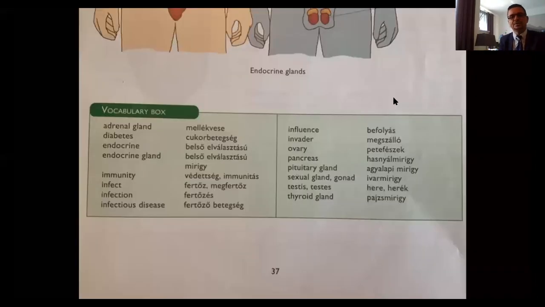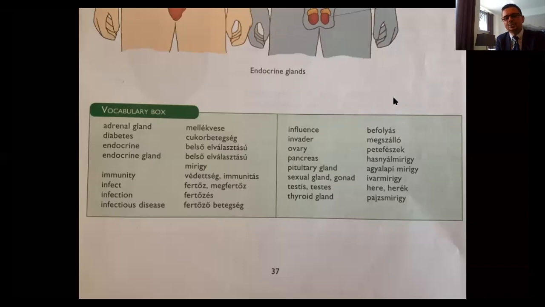Yeah, so this is the first one, the word list. Please repeat the words. Adrenal gland, mellékvese. Diabetes, cukorbetegség. Endocrine, belső elválasztású. Endocrine gland, belső elválasztású mirigy. Immunity, védettség. Infect, fertőz. Infection, fertőzés.